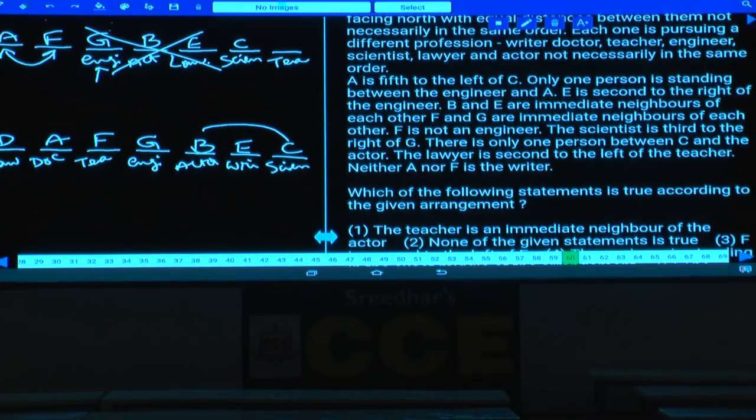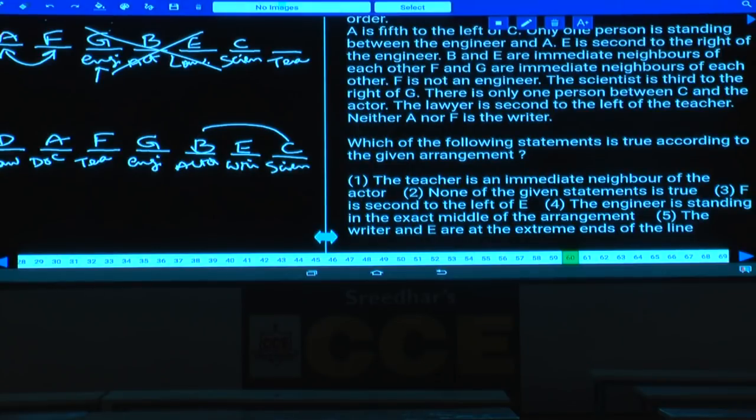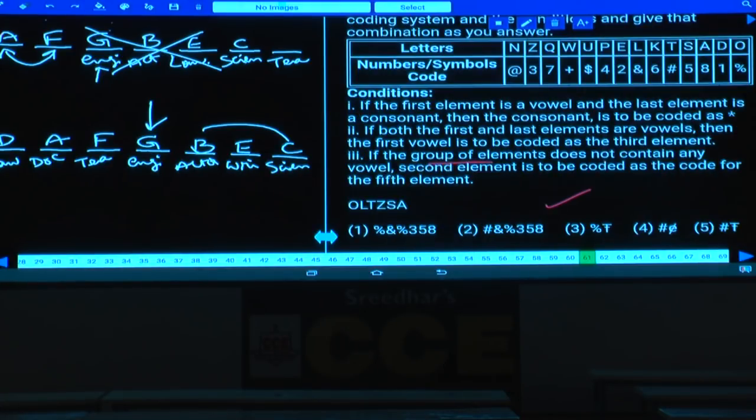Then question number 60, which of the following statements is definitely true according to the given arrangement? The teacher is an immediate neighbor of the actor: that is false. Choice 3, F is seated second to the left of E: that is also false, because F is seated third to the left of E. Engineer is standing exactly at the middle of the arrangement: that is definitely true. So what is your answer here? Choice 4, the writer and E are at the extreme ends, is also false. Choice 4 is true.